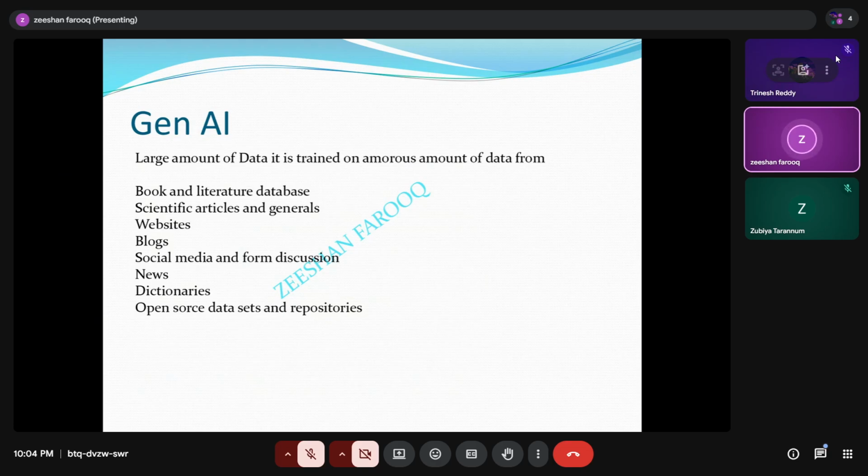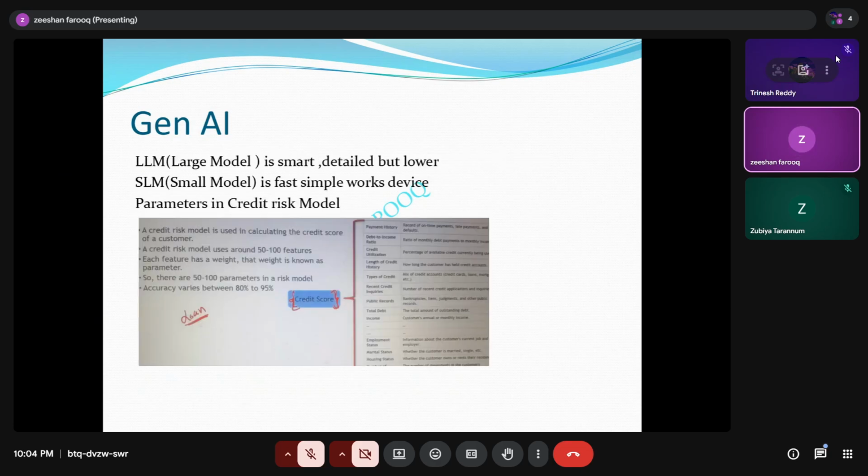How does ChatGPT know everything? If you talk about sports, ChatGPT will tell you about sports. If you talk about news, ChatGPT will talk about news. Whatever information we give, ChatGPT will come up with a response. Like books, literature, scientific articles, websites, blogs. From all these things, the data is getting trained internally.